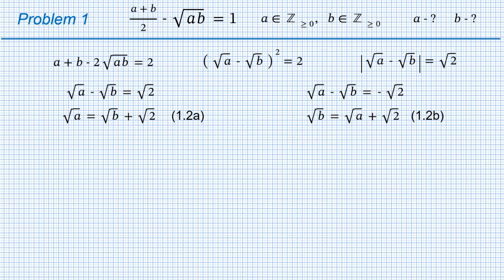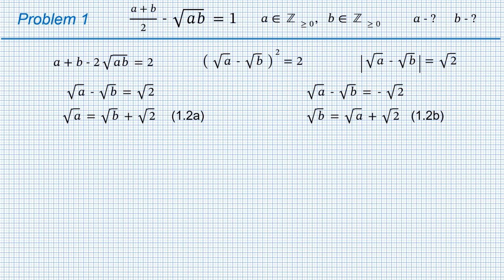By comparing 1.2b with 1.2a, you can see that in 1.2b, a and b are just swapped. Therefore, it will be sufficient to solve only 1.2a. Then we can swap a and b and get all the solutions of 1.2b. Actually, this is an expected thing, as a and b appear symmetrically in the original equation. Let's solve 1.2a.